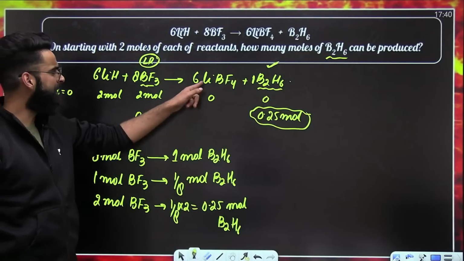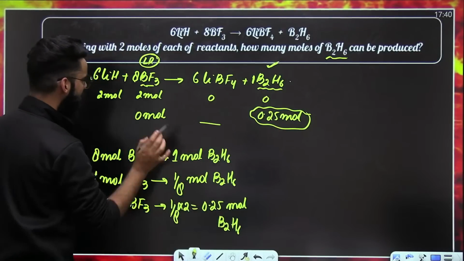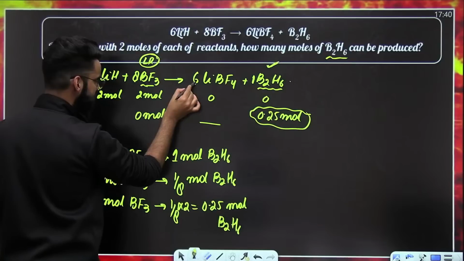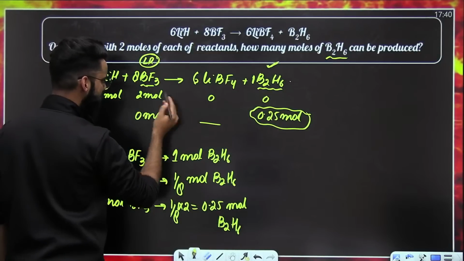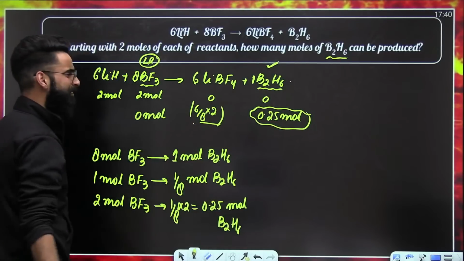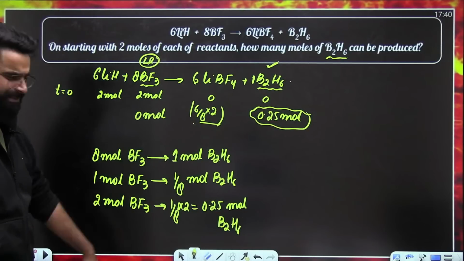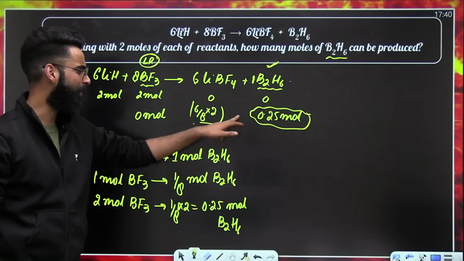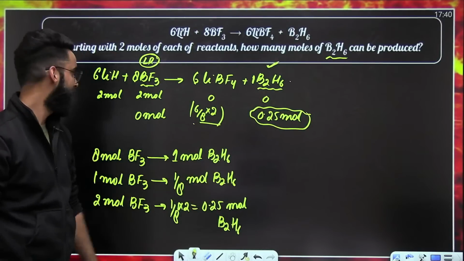Similarly, can you tell me how many moles of LiBF4 would have got formed? Simple. 8 moles gives 6 moles. So, 1 gives 6 by 8. 2 gives 6 by 8 multiplied by 2. So, these are the moles of LiBF4 which would have got formed. Anyways, this is not supposed to be calculated, right? Only this thing we had to calculate, but I'm just telling you.